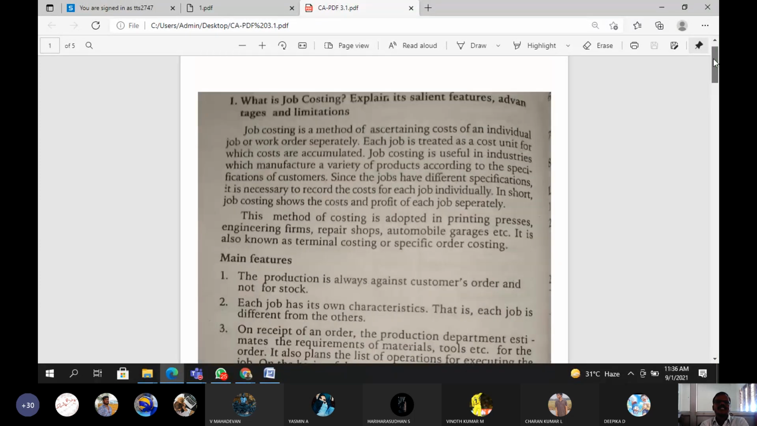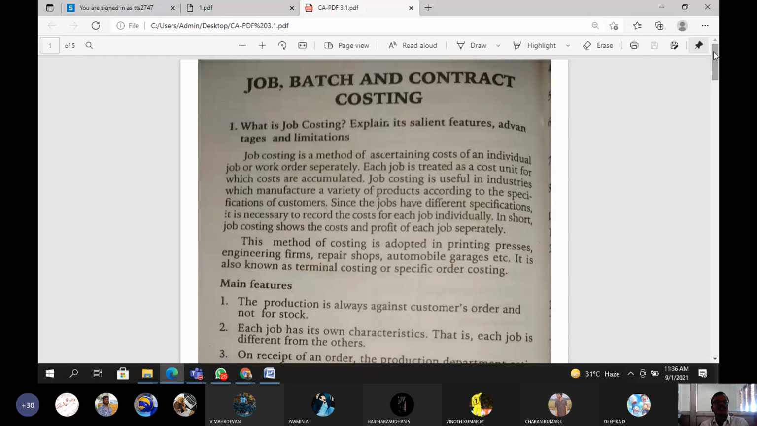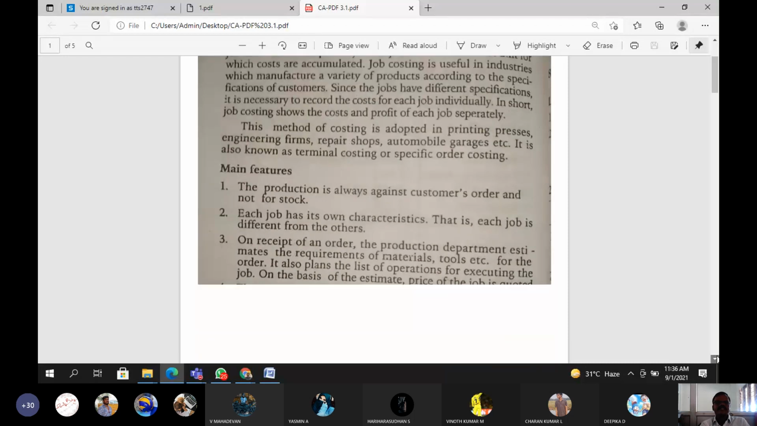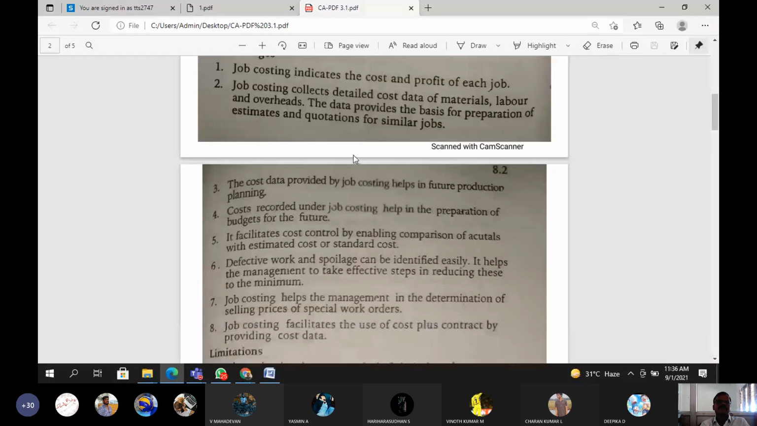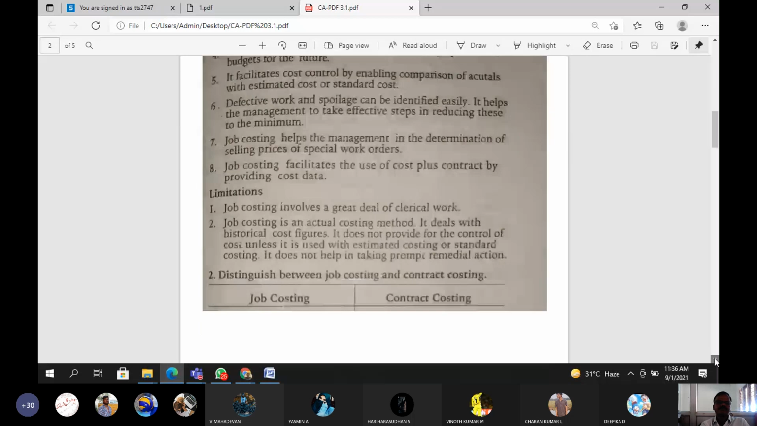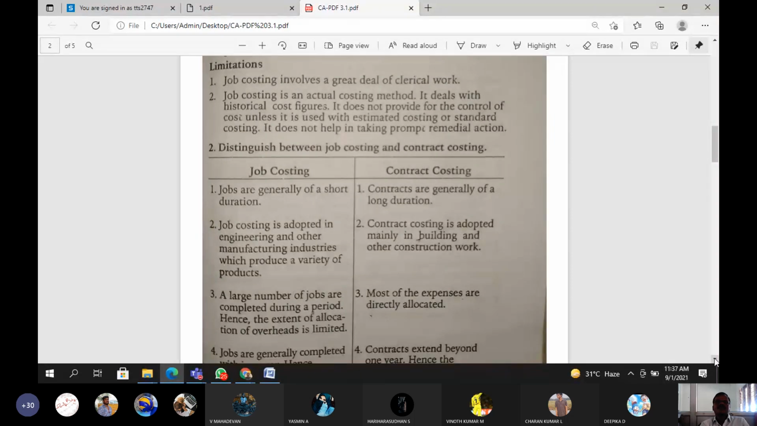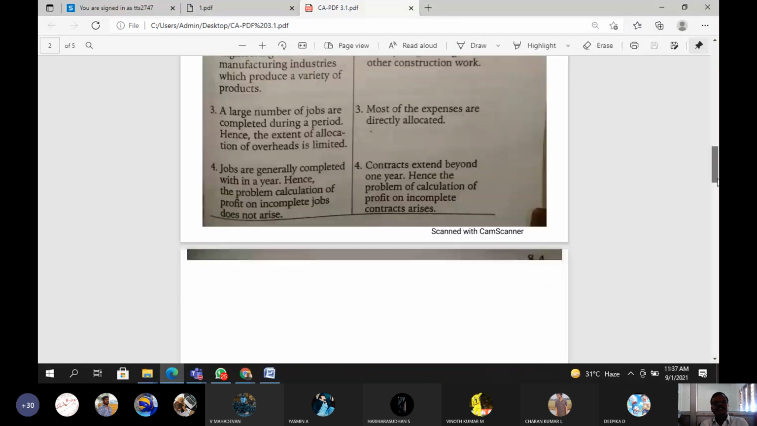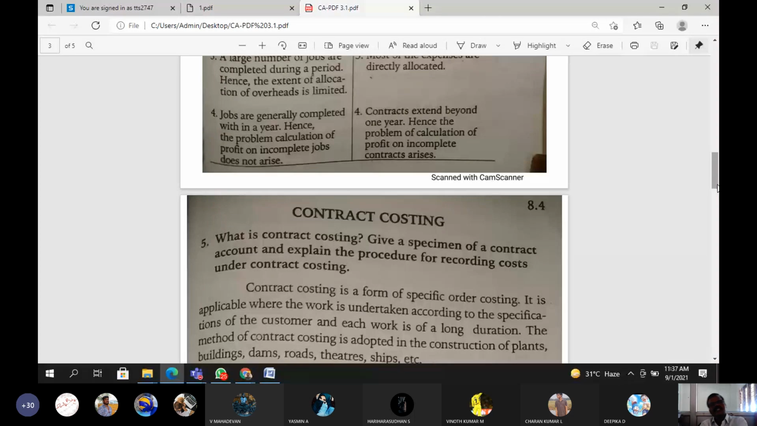Okay, guys. In this session, we have discussed what job costing is, its features and advantages, and the difference between job costing and contract costing. So up to this page we have learned in this PDF. The remaining topic, contract costing, will be discussed in the next class or tomorrow's class.